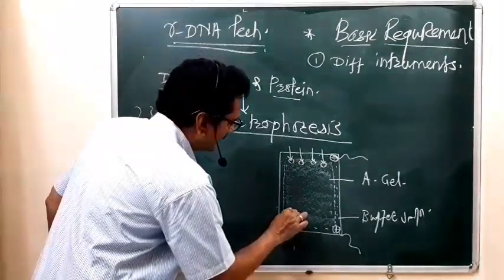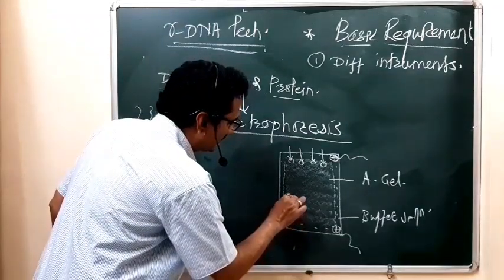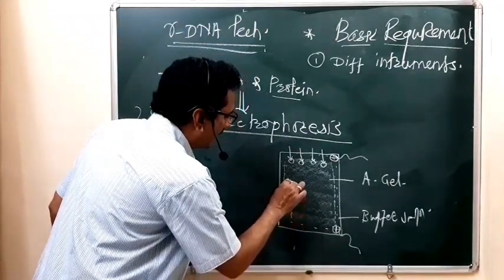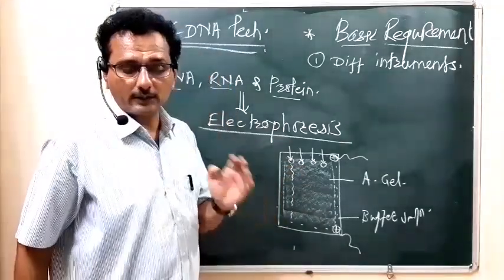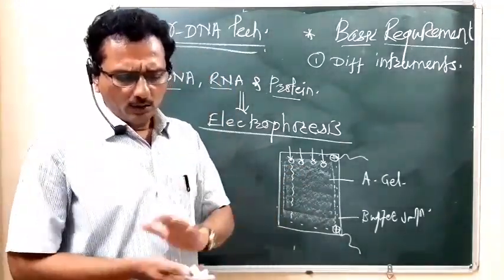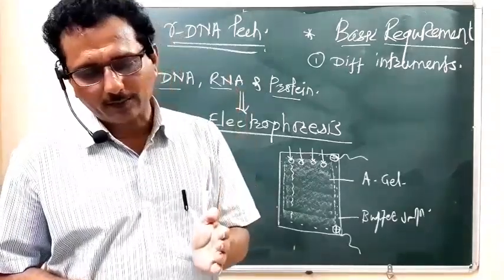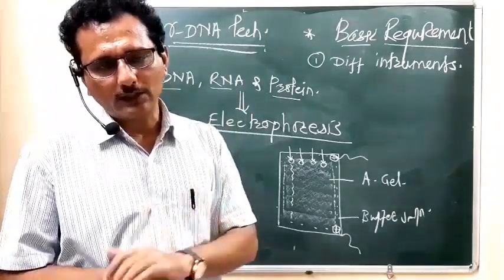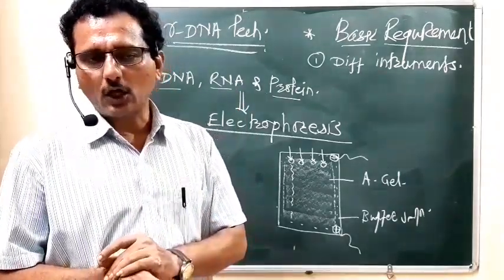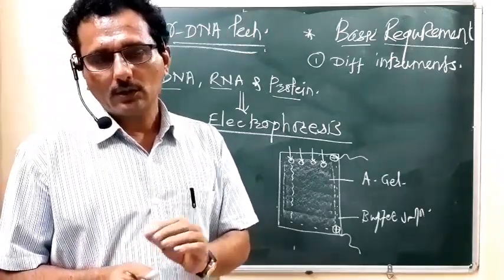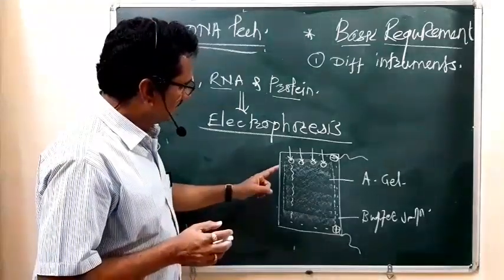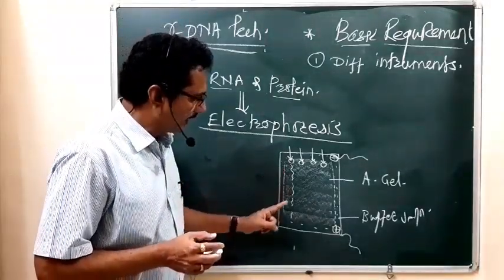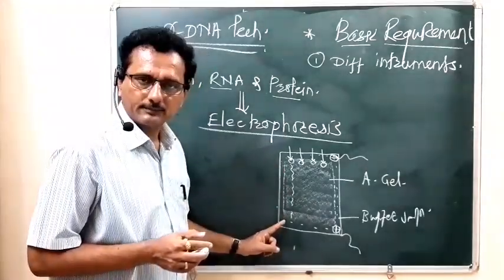The smaller DNA segments move further, very fast, and longer DNA molecules move very slowly. Okay, so remember, the small fragments of DNA move faster than the long fragments. Because of this, the lengthwise DNA molecules get separated.